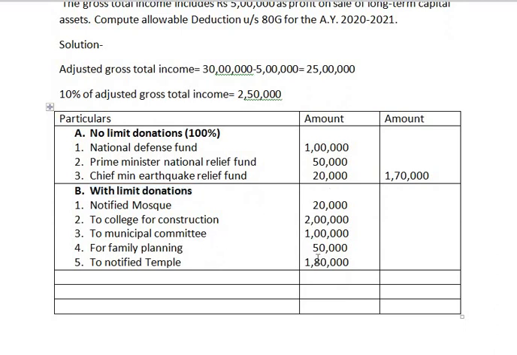First you have to total the with limit donations, that is 20,000 plus 2 lakh plus 1 lakh plus 50,000 plus 1,80,000, and the total comes to 5,50,000. This is the qualifying amount for deduction.